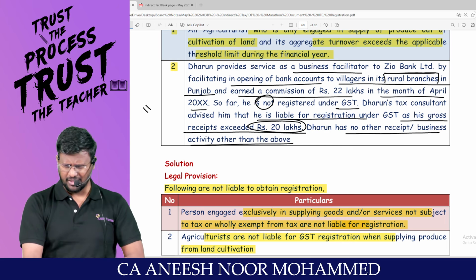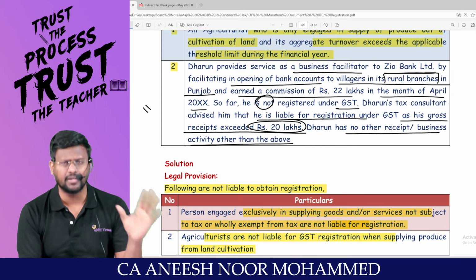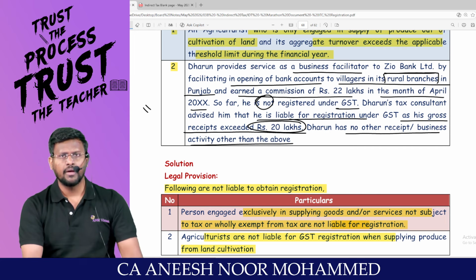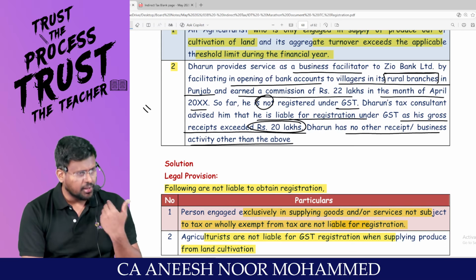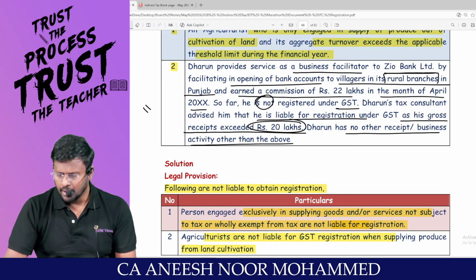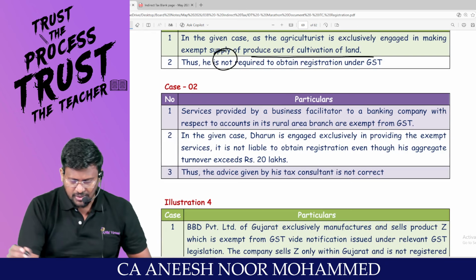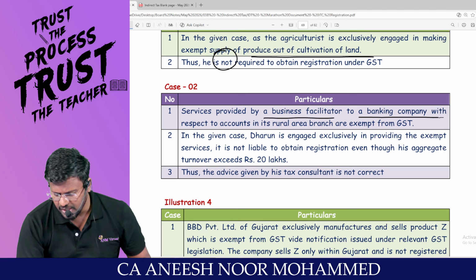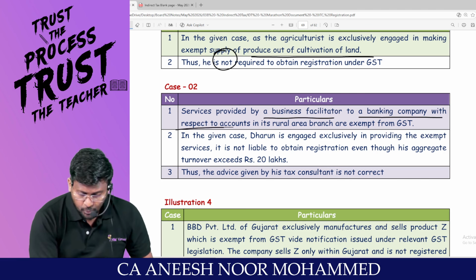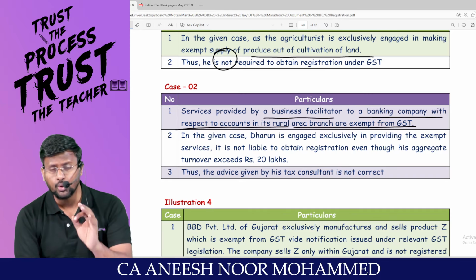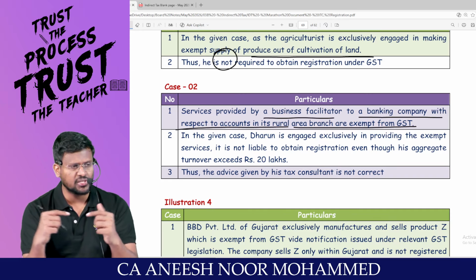That means whatever he is providing is exclusively an exempted item. If you are exclusively engaged in exempt supply, even though your aggregate turnover exceeds the threshold limit of 20 lakh, you are not liable to take registration as per section 23. So service provided by a business facilitator to a banking company with respect to accounts in its rural area is exempt from GST. How beautifully they are connecting the registration chapter with exemption.